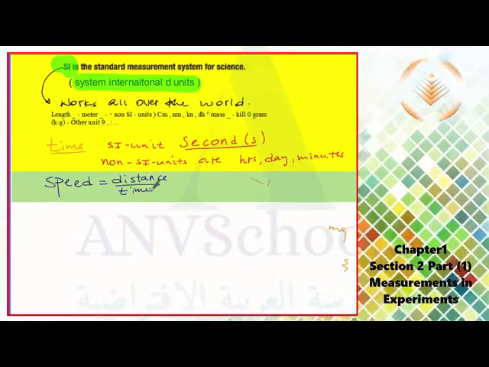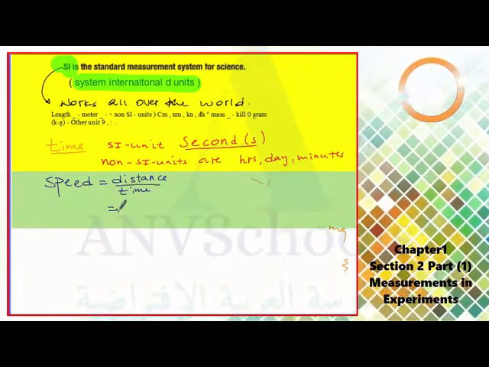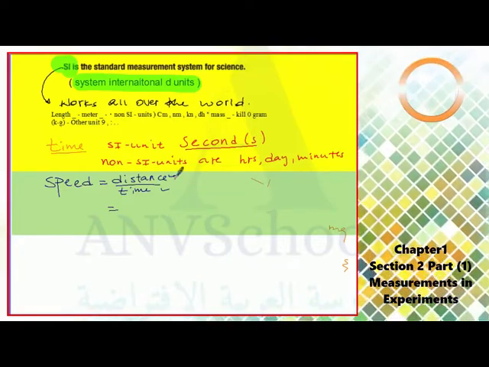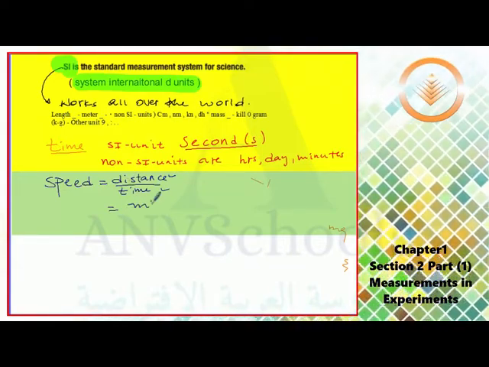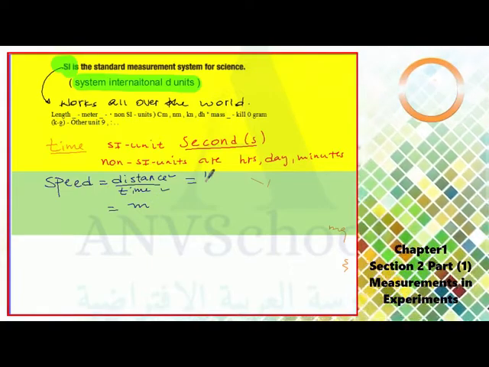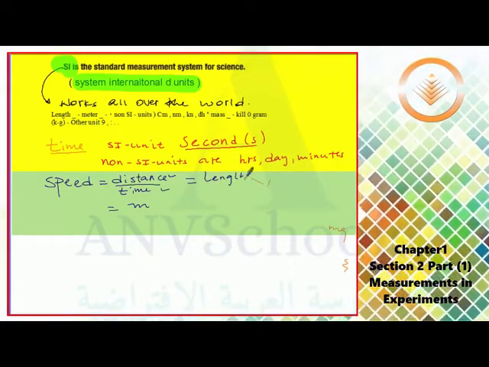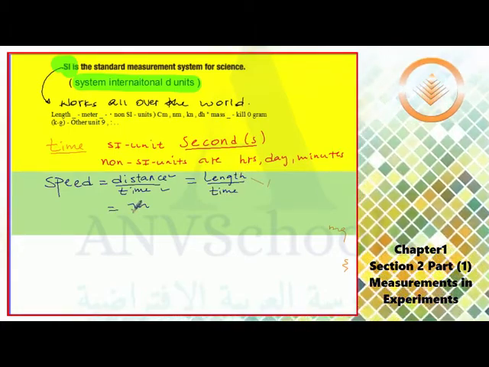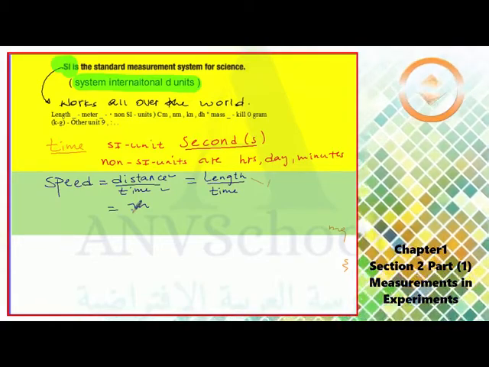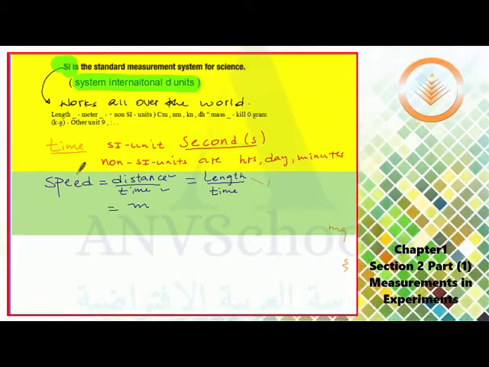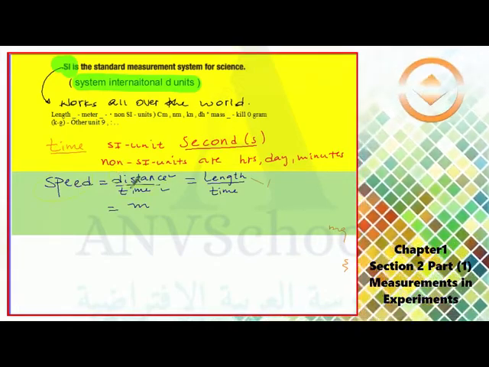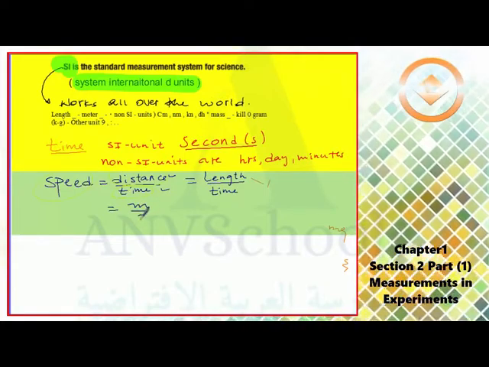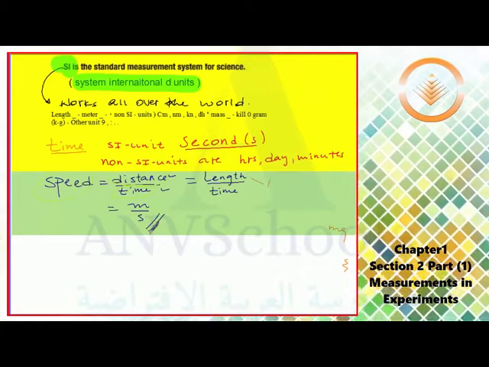So the SI unit of speed is derived from the units of time and the units of distance. The SI unit of distance is meter. As I told you before, distance is length. I can write this as length divided by time. The unit of distance is meter and that of time is second.